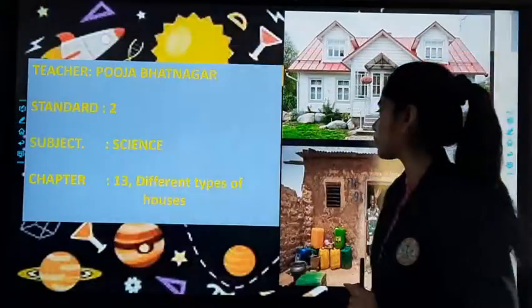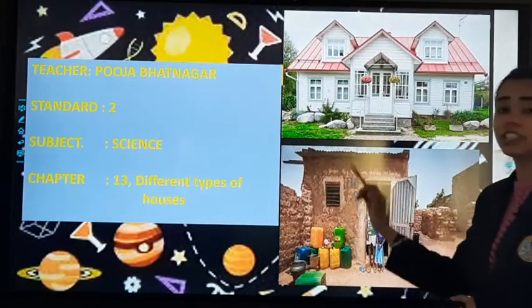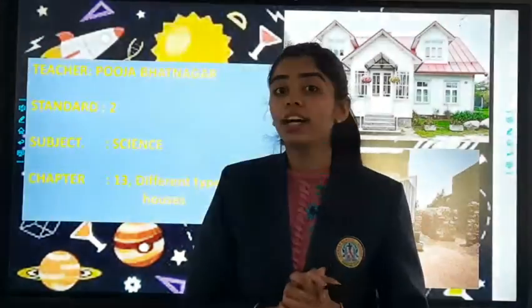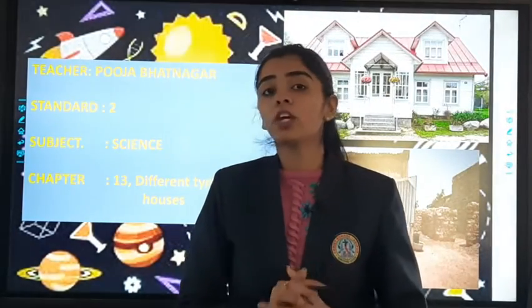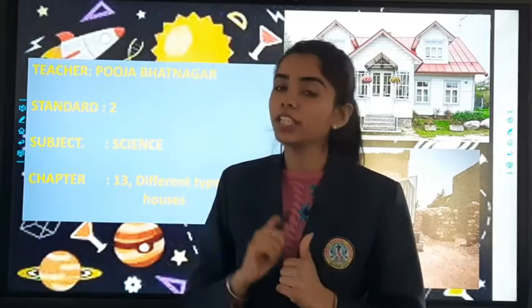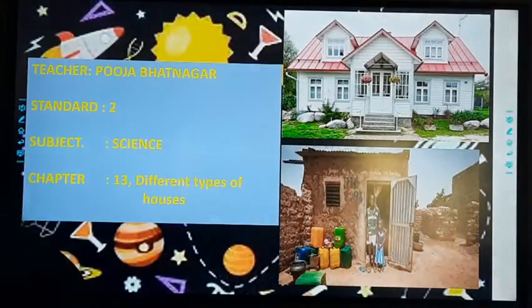So we are back with our science class, and which chapter were we studying? We were studying chapter number 13, different types of houses. We had completed the chapter, and in today's video we will first revise it and then we will discuss the objective part. So let us begin.